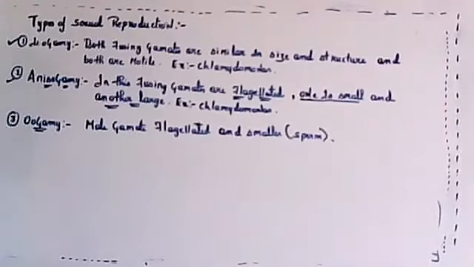For example, sperm. In oogamy, the male gamete is small, and the female gamete is large and non-motile.